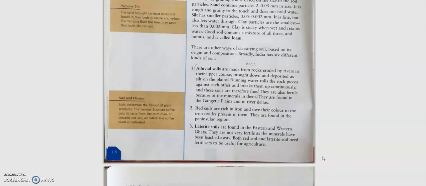Now the soil can be classified on the basis of origin and composition. So we will be dealing with the soils that are basically found in India. And in India we have 6 types of soil. The most important is the alluvial soils. The alluvial soils are formed by the rivers, the perennial rivers, especially those that are in the Himalayan region.